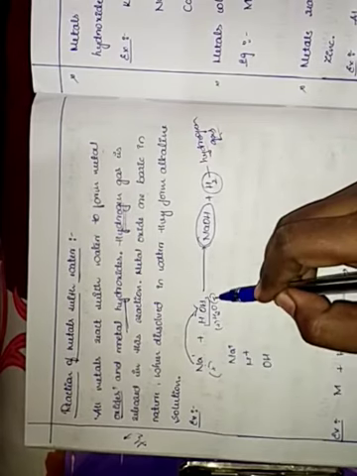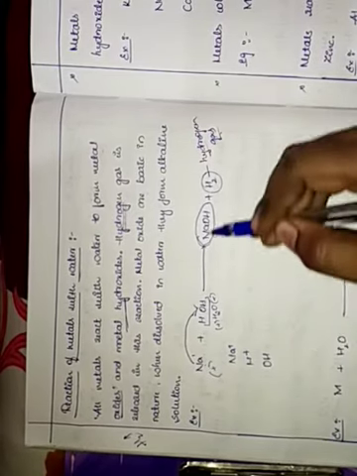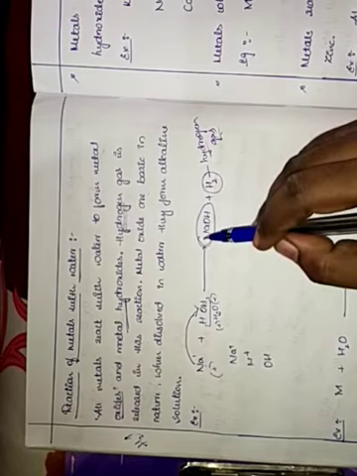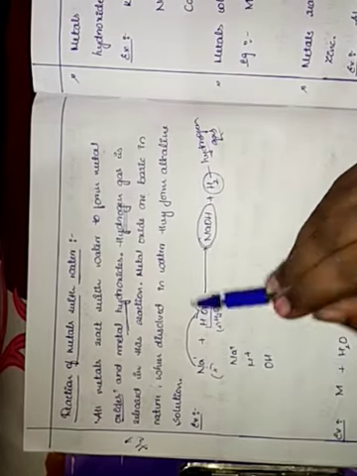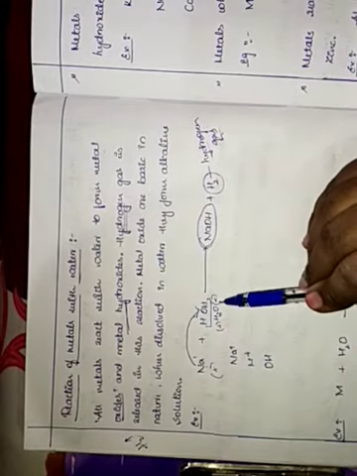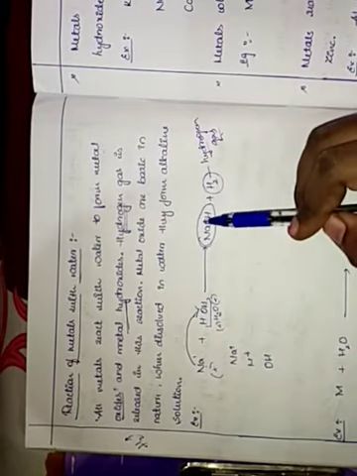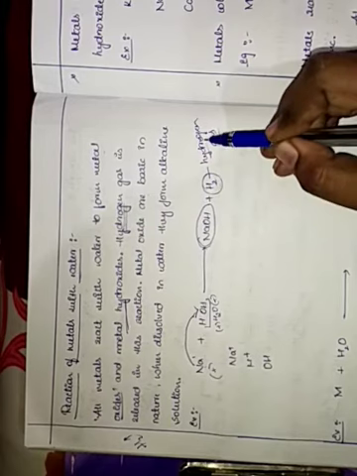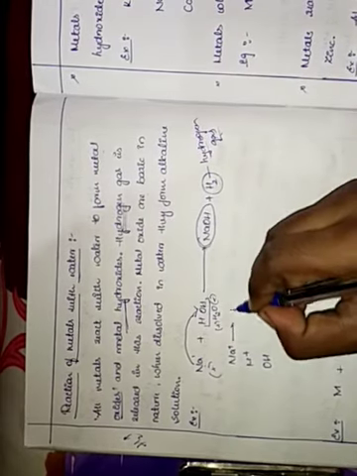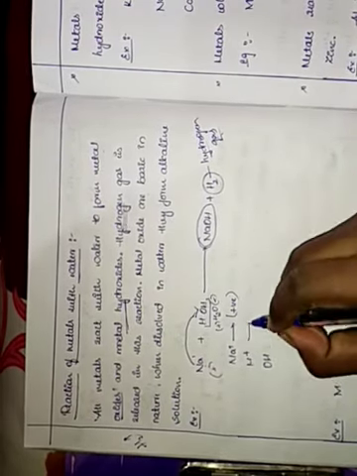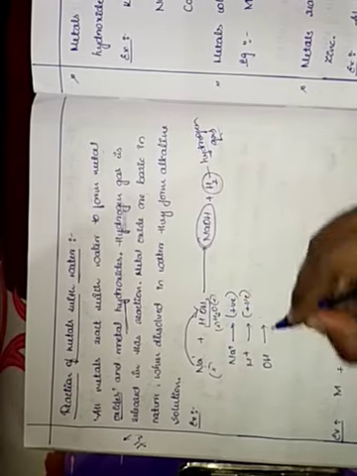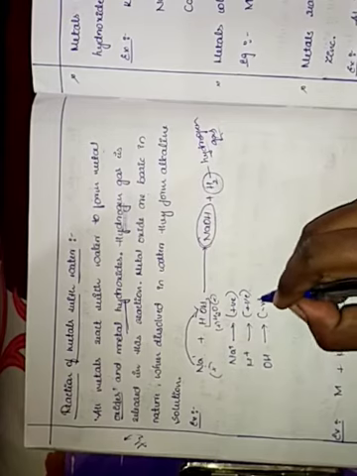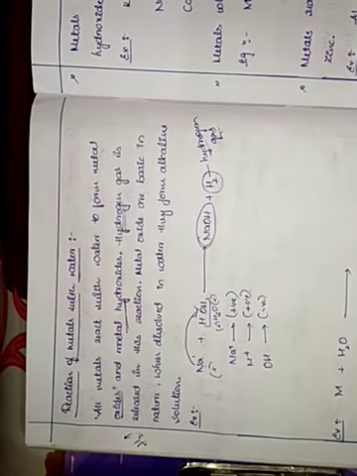Positive always combines with negative to form a reaction, and it is liberating hydrogen gas. Na is positive, H plus is positive, OH minus is negative. Clear, children? And it is releasing some hydrogen gas.